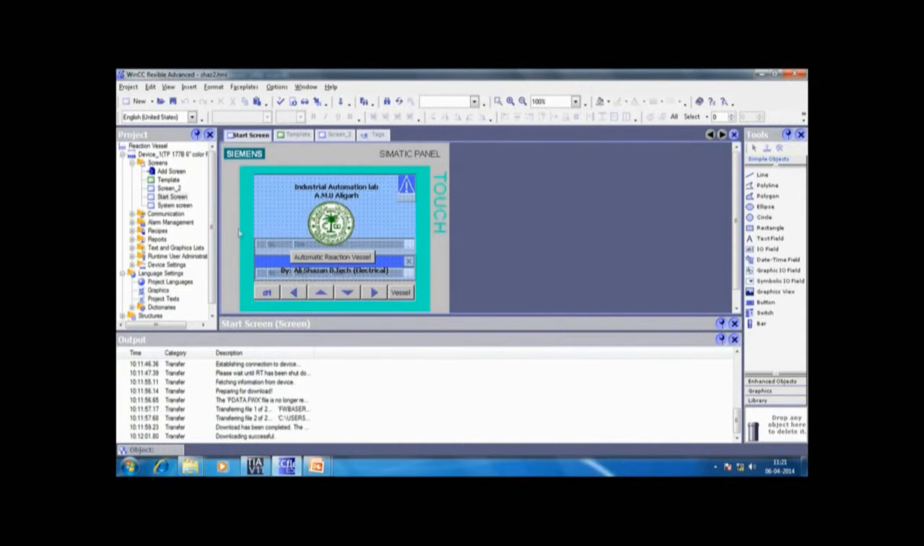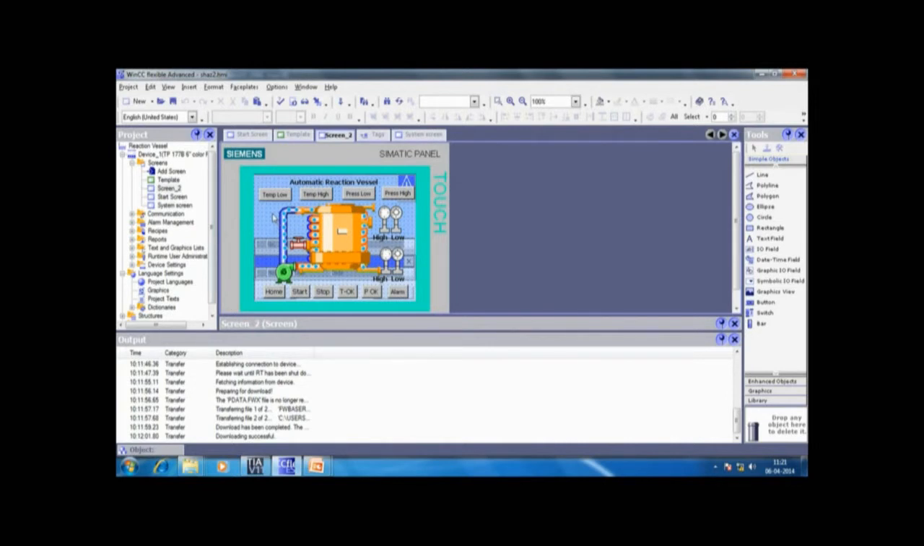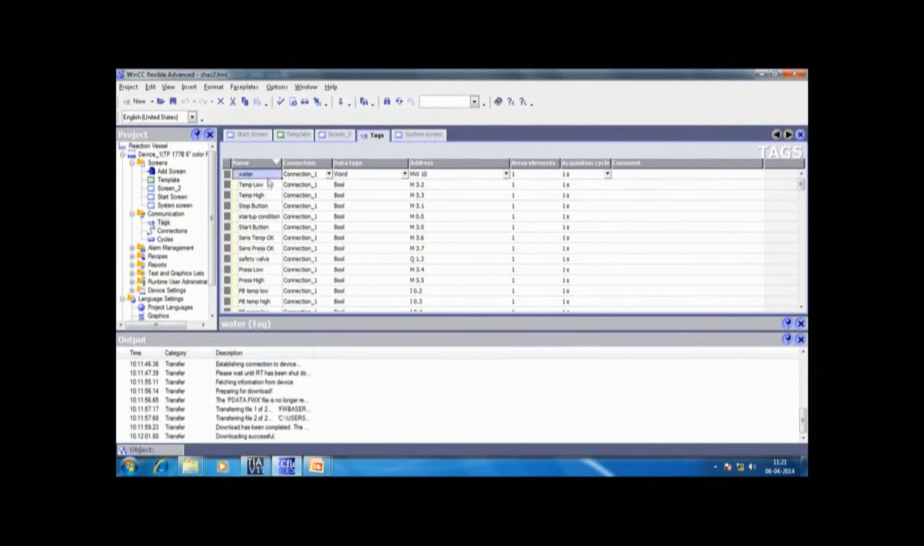And next is the system screen where some automations and some buttons are designed. Here also some tags are defined for proper maneuvering of the HMI screen. Let me show you the tags. Here it shows the water, temperature low, temperature high, and so many tags which are required for maneuvering in the HMI screen. The connections here is the logical connection with the PLC, and the acquisition cycle is kept to be 1 second.